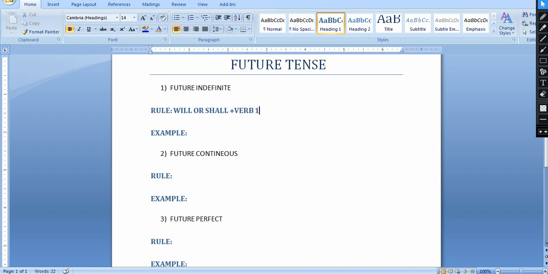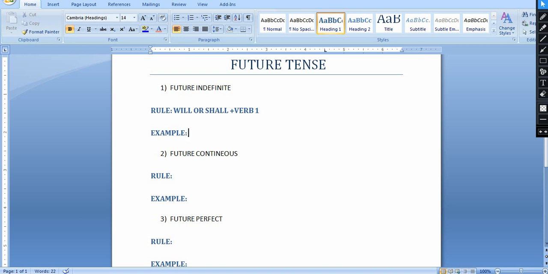Guys, also rules are the most important thing in every tense, with future tense, present tense, past tense and several more tenses. But if you know the rule, that means you are perfect in that. So the rule for future indefinite tense is will or shall plus verb's first form. So now let's try some examples. I will be giving some extra examples at last, so make sure to watch till the end.